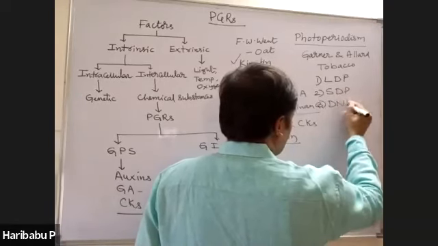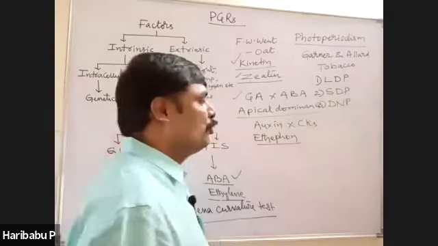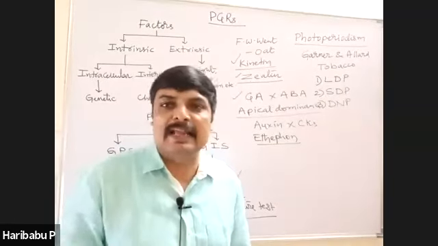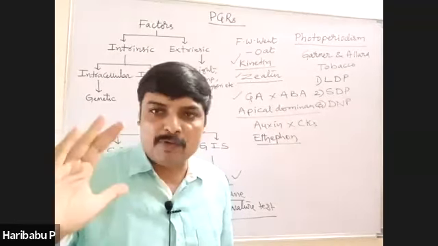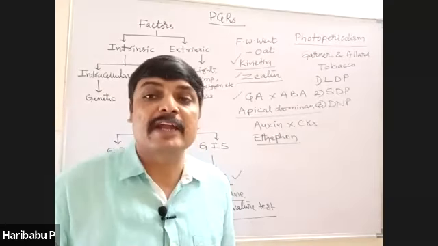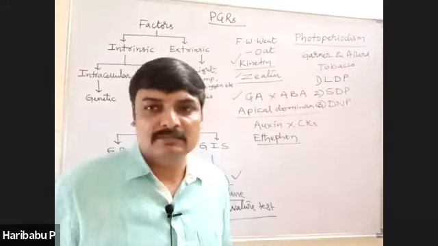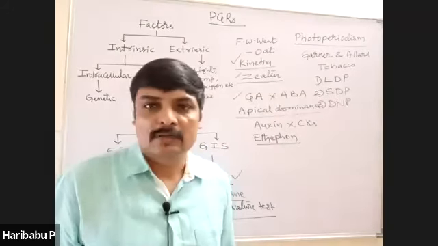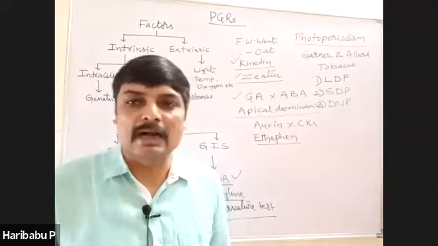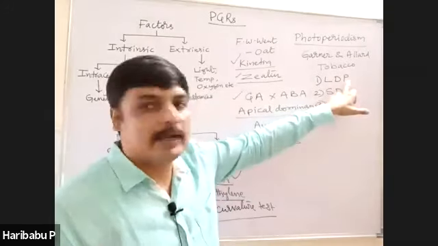Long day plants are the plants which require photoperiod greater than the critical day length, about 10 to 14 hours of light period. Only then can they flower. Wheat, oat, sugar beet, etc. are examples for long day plants.